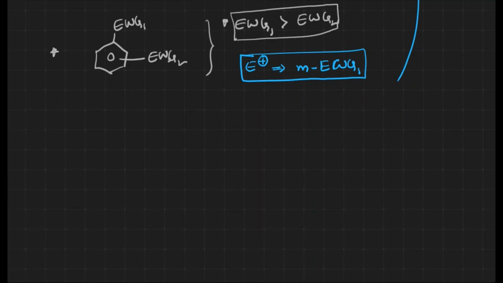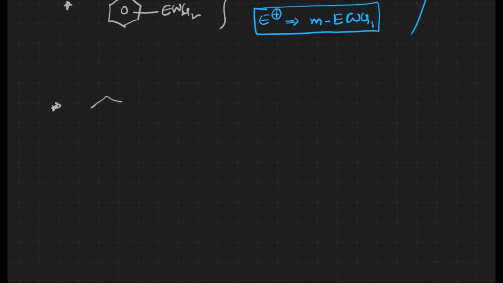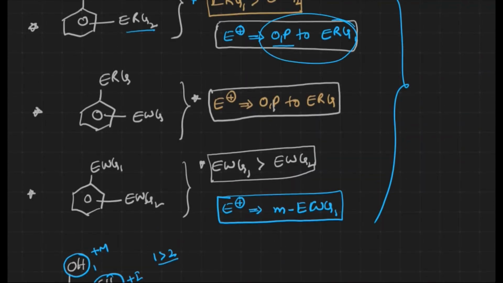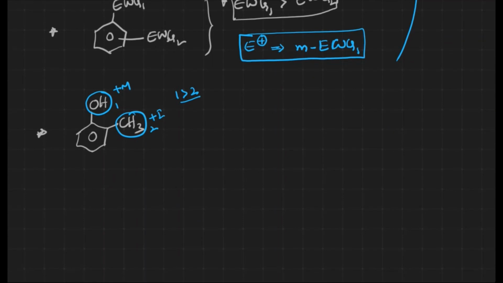Let me take one particular example, with OH and CH3. Now what is the effect going to be? We have electron releasing group 1, this is 1, this is 2. Which has more electron releasing capacity? This is a plus M group, this is a plus I group. The first one is greater than the second one. Then the electrophile has to go ortho and para to electron releasing group 1, as we have already discussed. The electrophile has to go ortho and para to the OH group.